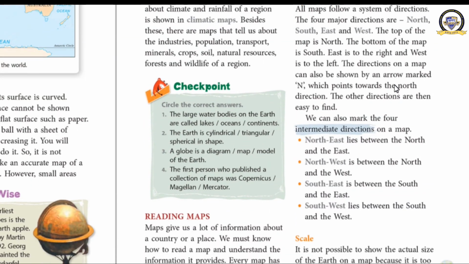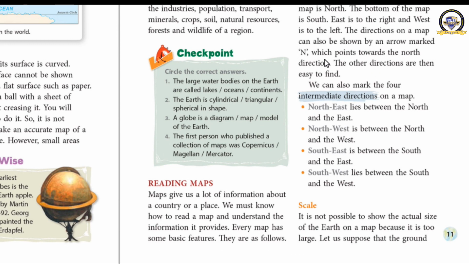What are the intermediate directions? The area between north and east is known as northeast. The area between north and west is known as northwest. The area between south and east is known as southeast, and the area between south and west is known as southwest. Clear? So, four cardinal directions and four intermediate directions. They can be very easily understood.